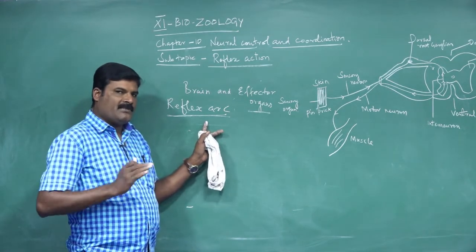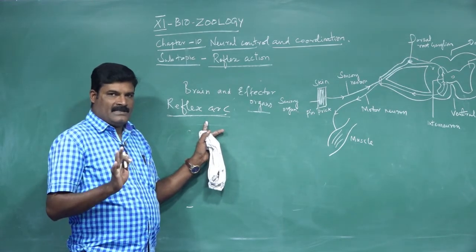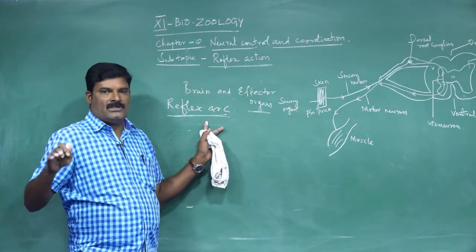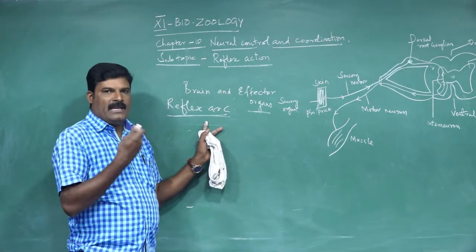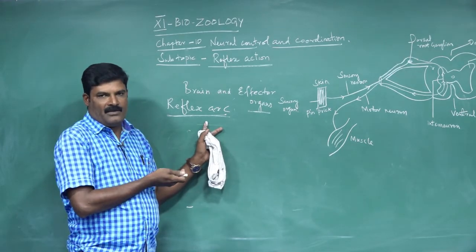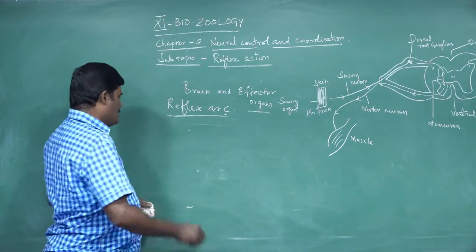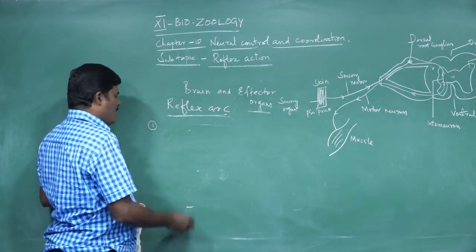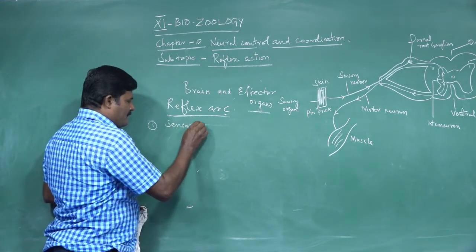So what is the difference between reflex action and reflex arc? Reflex action is a general process, but the reflex arc is the path, the route which conveys the information from the external environment to the interior, that is the CNS, the brain and the spinal cord. How many structures are related to the reflex arc? There are 5 structures. One is called the sensory receptors.